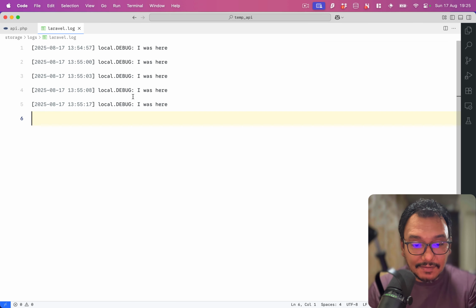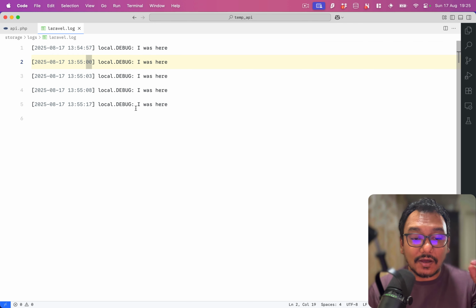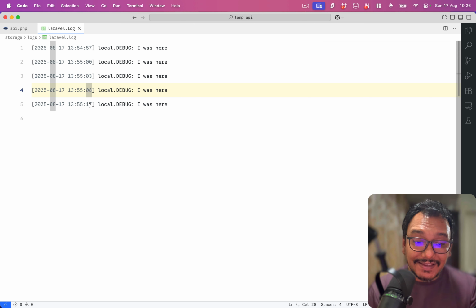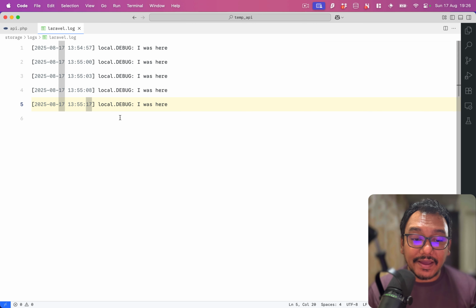Which basically means from my first request to the second request there was a delay of 3 seconds, then another 3 seconds, then it increased by 5, and then it increased by 9. So it is incrementing exponentially.